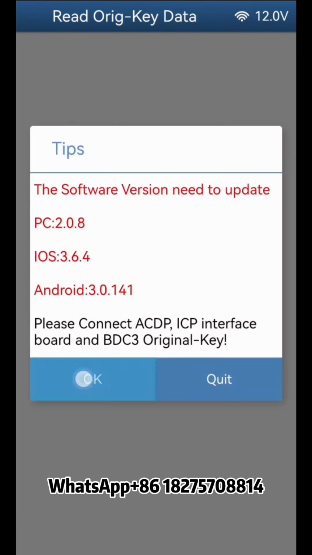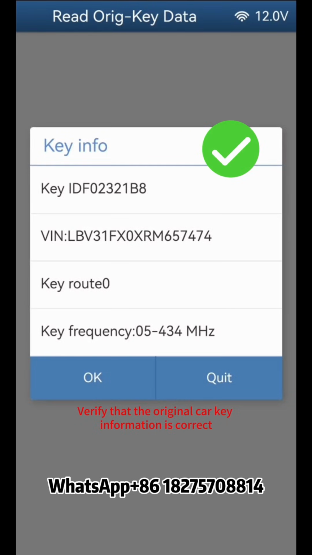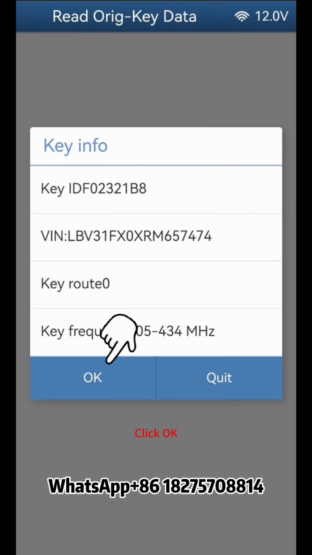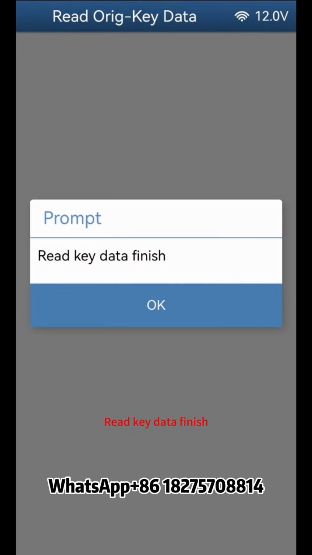Click OK. Verify that the original car key information is correct. Click OK. Note the backup file's path, date, time, VAN, and key ID. The file name must end with the bin extension. Click OK. Read key data finish.